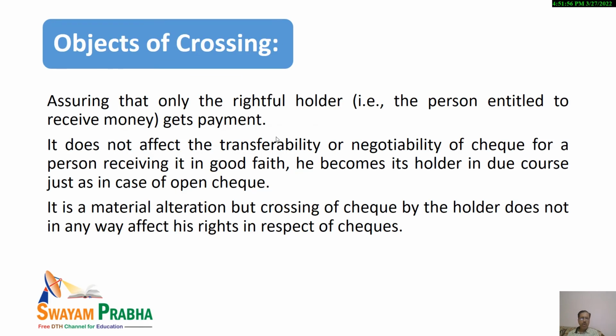Now, what are the objects of crossing? My dear student, I think it is clear to you why crossing is there. It is to ensure that only the rightful holder, only the person who is legally entitled to receive the money, only he or she is getting the payment. So no misuse is there. So that is the main object of crossing. It is basically to ensure that only the rightful holder is getting the payment.